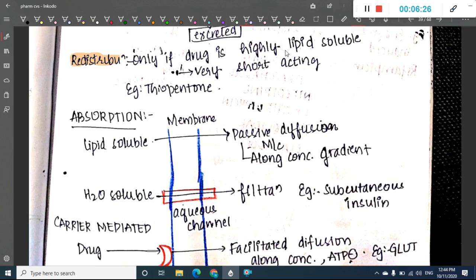These drugs which are highly lipid soluble, because of redistribution, are very short acting, and an example of these drugs is thiopentone sodium. Then we have absorption. So what do you see in absorption?